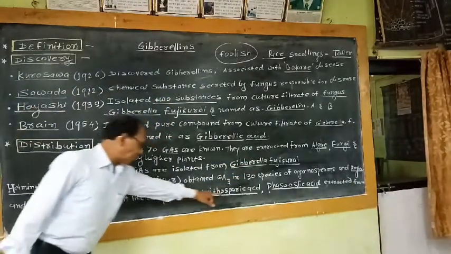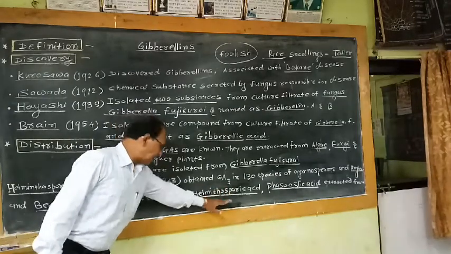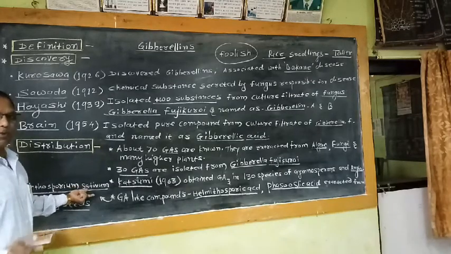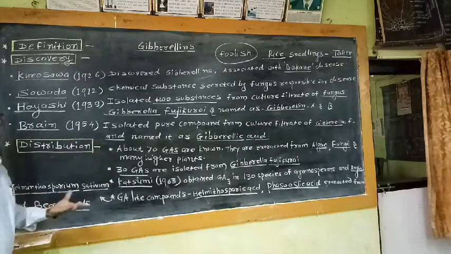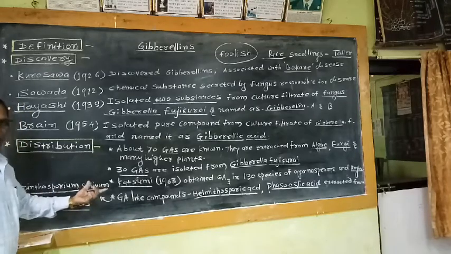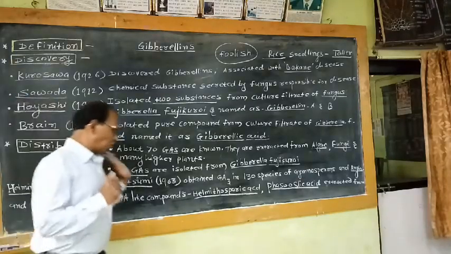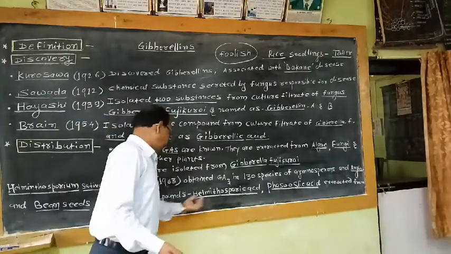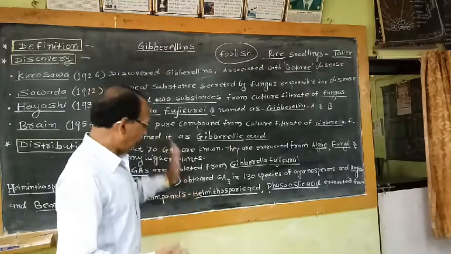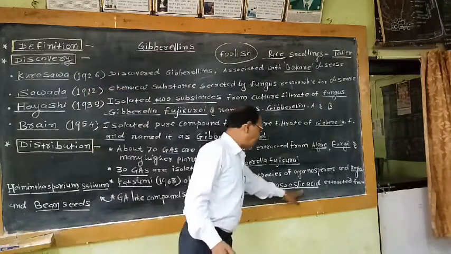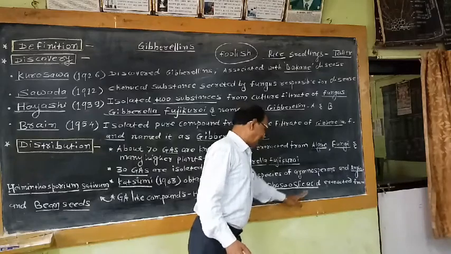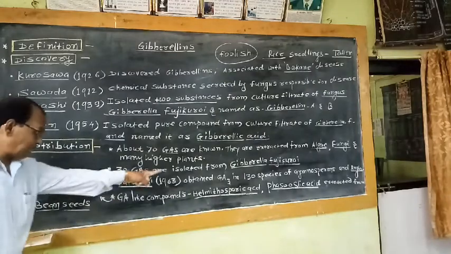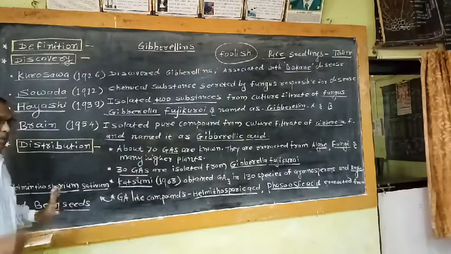Helminthosporic acid is the name of a compound. This compound was extracted from Helminthosporium sativum, the name of a fungus. From this source, helminthosporic acid is obtained. So this is a GA-like compound. Another compound is phaseolic acid. This compound was extracted, or isolated, from bean seeds.